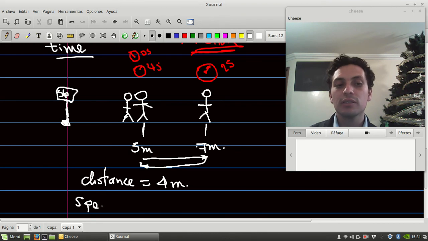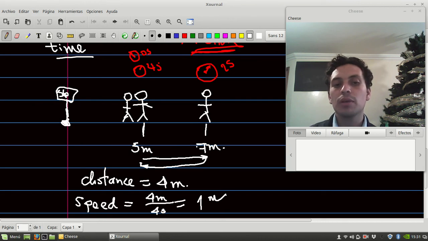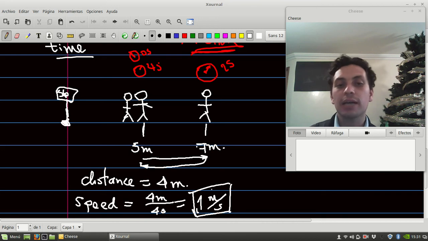So the speed is going to be 4 meters over 4 seconds. The speed is going to be 1 meter per second. So this guy moves at a speed of 1 meter per second. But now let's determine the average speed, the average velocity.